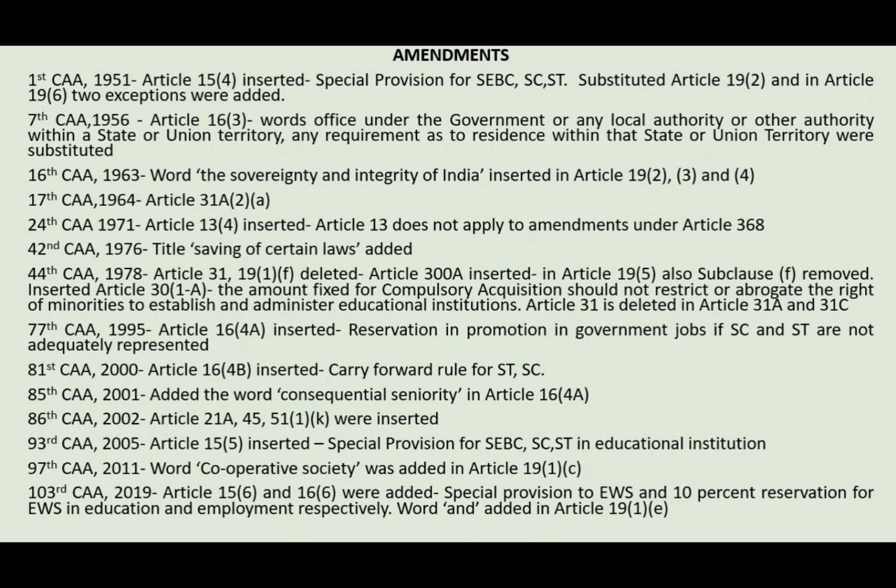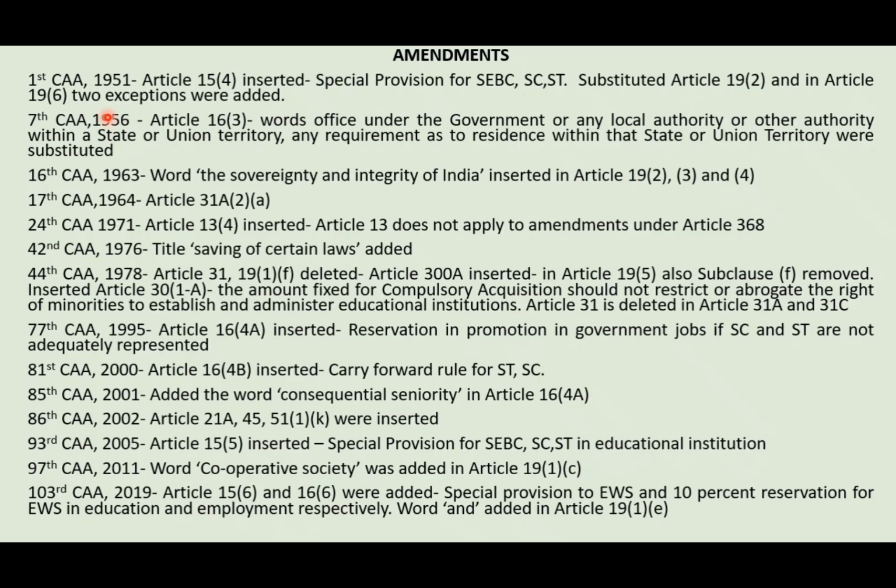In the first Constitutional Amendment, Article 15 clause 4 was inserted. That is, it gave the state some powers to make special provisions related to the socially and educationally backward classes or the scheduled castes or scheduled tribes. Okay, 15 clause 4. Then again in Article 19 certain changes were made. In Article 19 clause 2, there was some other clause earlier, but it was substituted with the present clause in the first Constitutional Amendment.